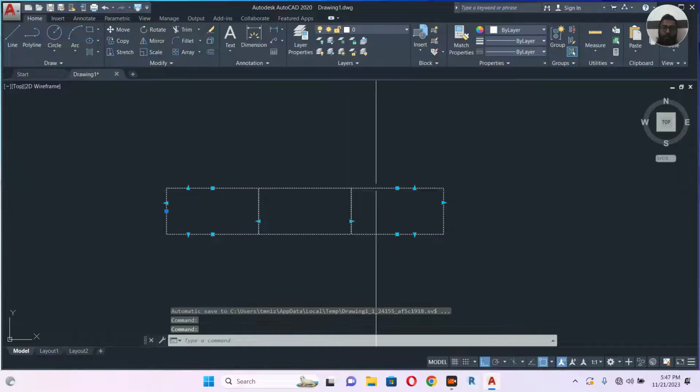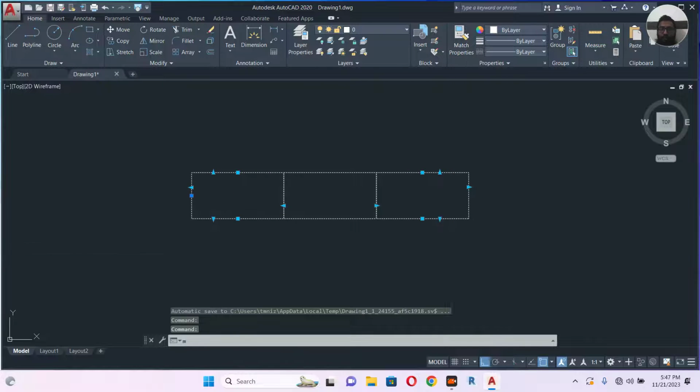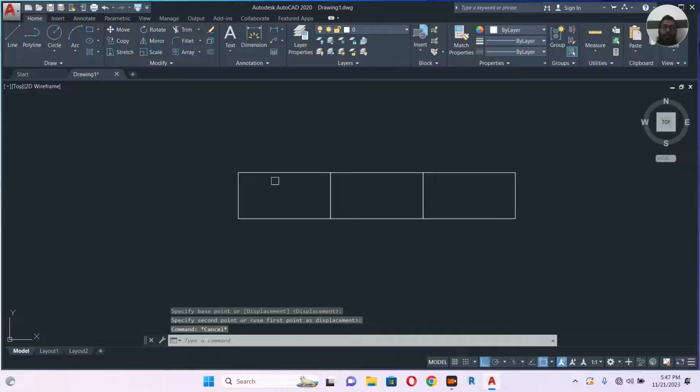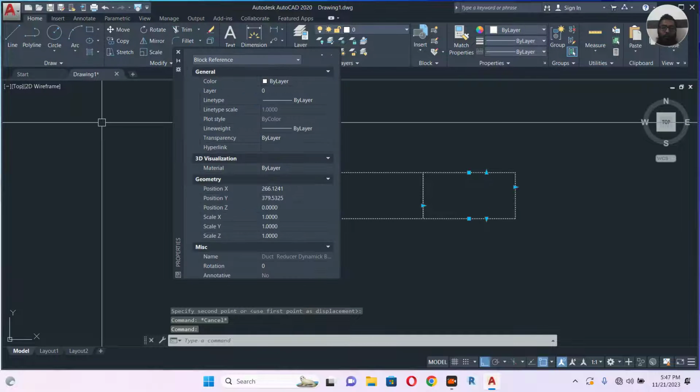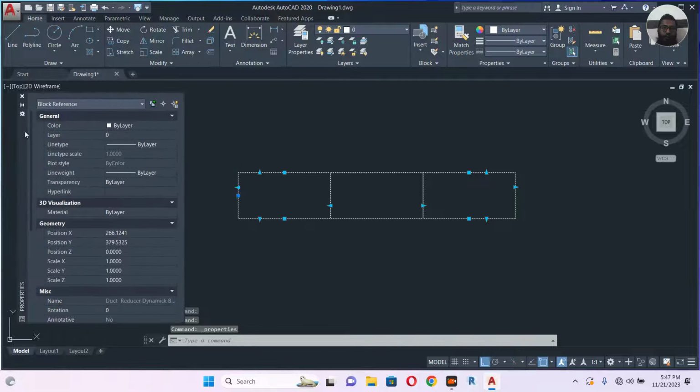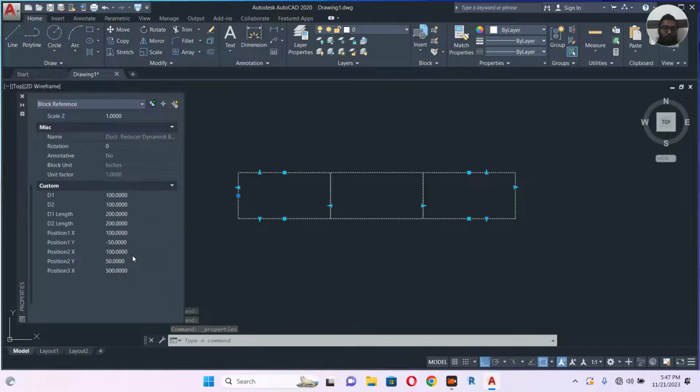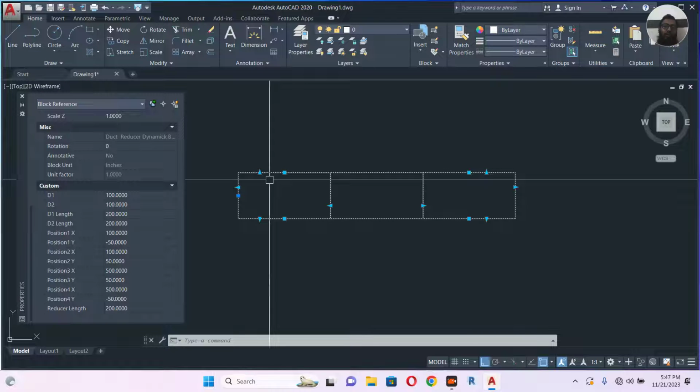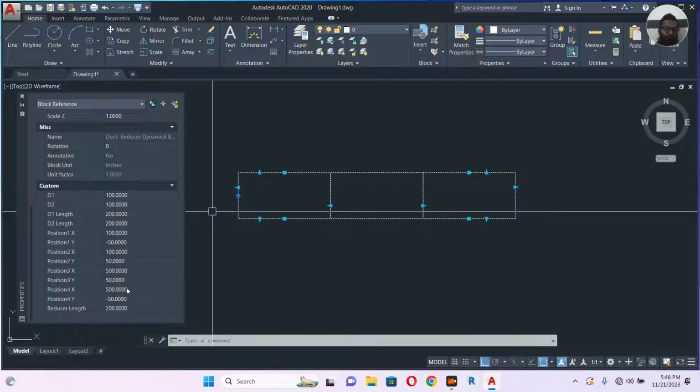Okay, let's check what will happen here. So now let's go to the properties, Ctrl 1, just keep it beside. If you go down, I have a list of the parameters I need. D1 is duct 1, meaning this side, D2 is this one, and I have D1 length, D2 length.